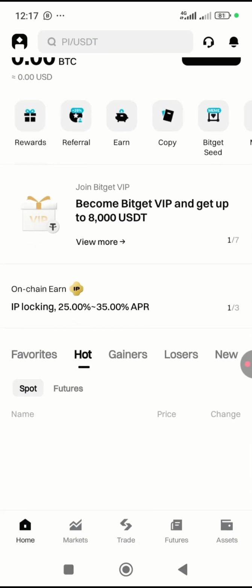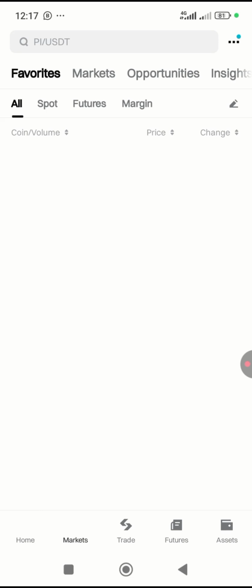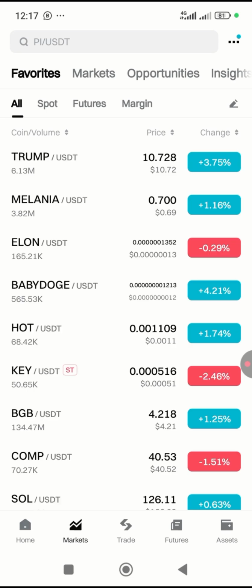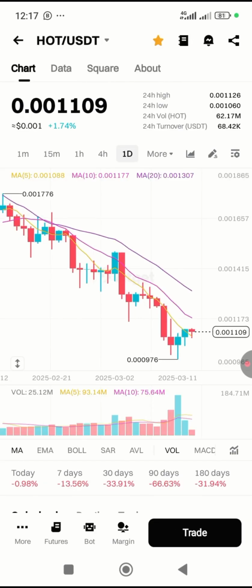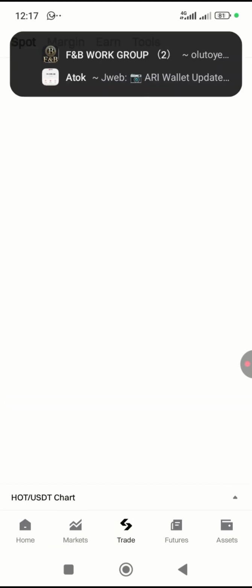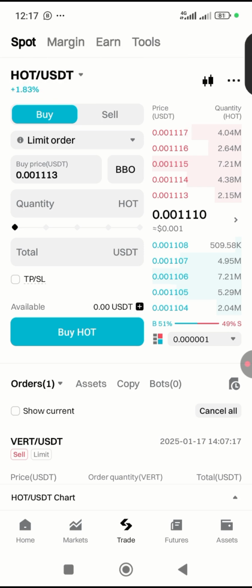So if you have funded your wallet, that means you are able to partake in this particular campaign. You come to the trade aspect here, and you can just trade any coin of your choice back and forth. Let's say for HOT now, you just tap on it. Let me show you. I'll be dropping in the description a full tutorial I've created on how to trade on Bitget, so just try and watch it.